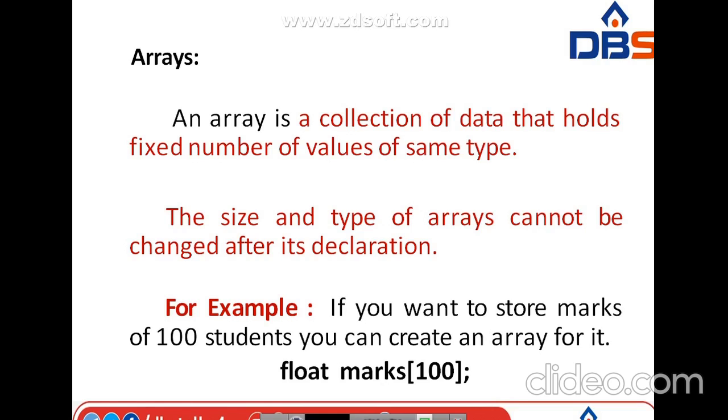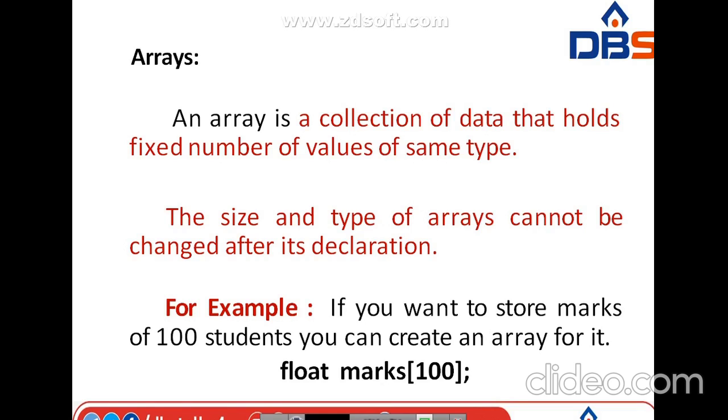In order to represent two values of the same data type, we are going to use two different variables. Why? Because here a is one variable with value 10, and b is another variable with value 20. These two are the same type. To represent the same data types, we use different variables, because we can't store more than one value of the same type in one variable. We can't store a equal to 10, 20. We can't declare it like that. So it is a problem in normal variables.